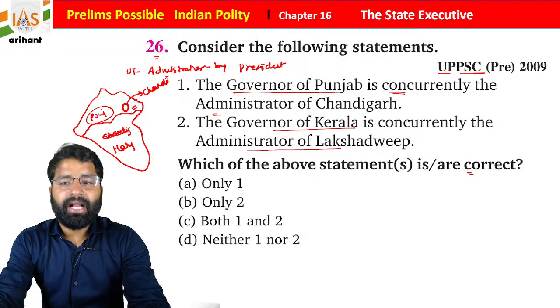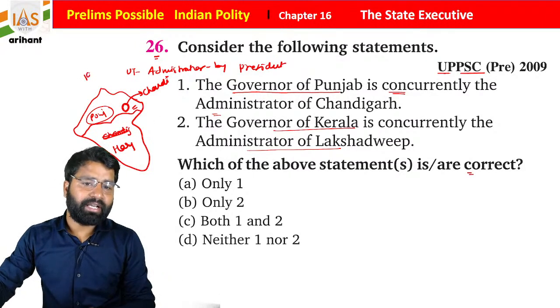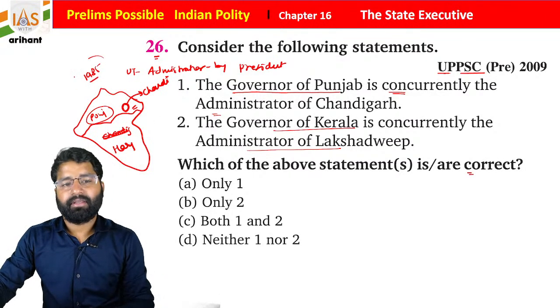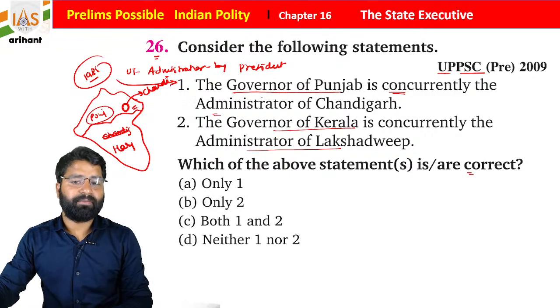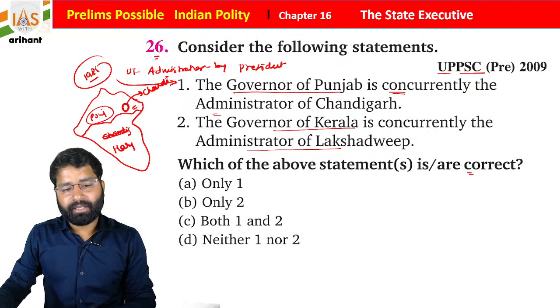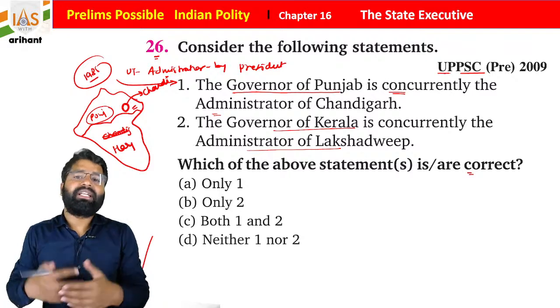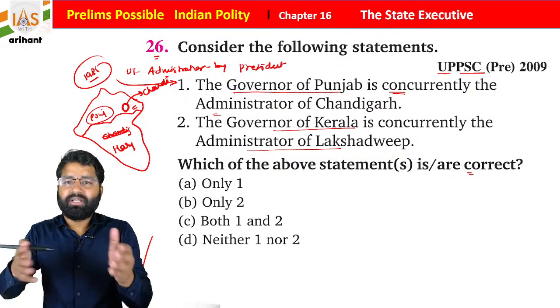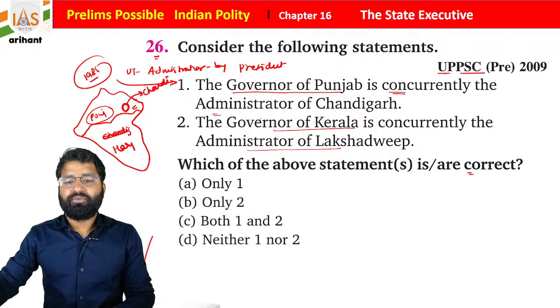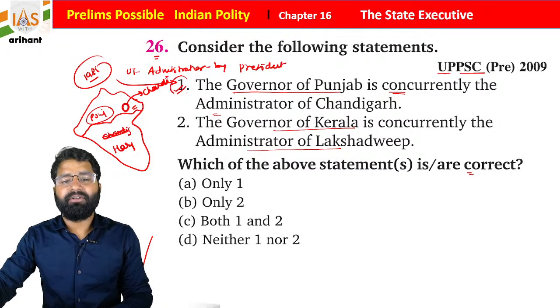Chandigarh, and this provision was made in 1985. Okay, year for this provision. But if you see the map of Kerala, Kerala is here, Lakshadweep is here. So there is no geographical boundary over the Lakshadweep for the Kerala. So for that purpose, students, only statement 1 is correct.